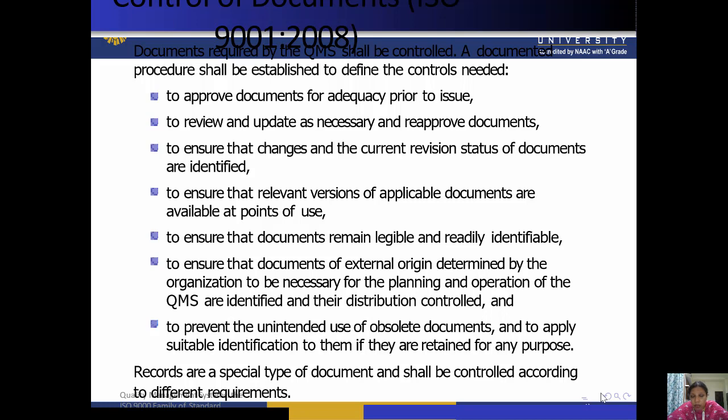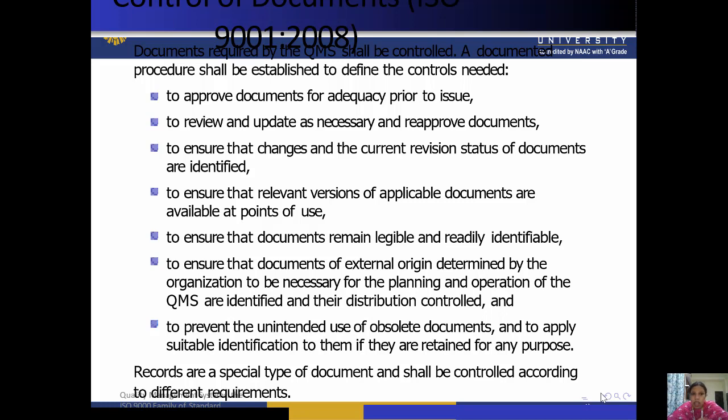A documented procedure shall be established to define the controls needed. Okay, so why is the control needed? To approve the documents for adequacy prior to issue is important. How can we control the documents?